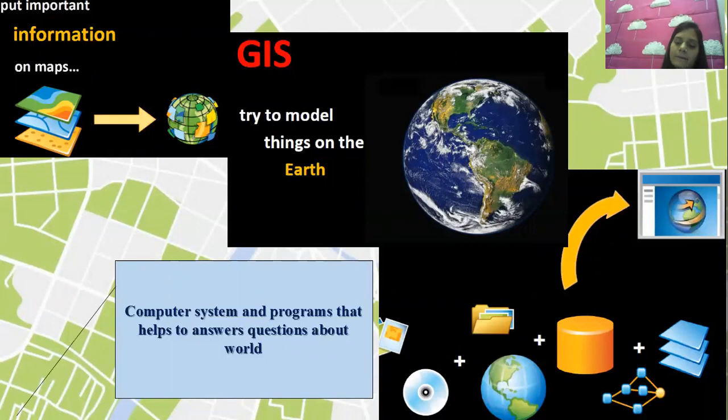This is the data storage: data of community, data of people, data of earth, everything is stored in layers, and then it can be used as one class, and that is the map. So this type of information is plotted by GIS, and hence we can do many types of analysis. It is a computer-based system and program. It is clear that it is one type of tool and it is used in the computer itself.